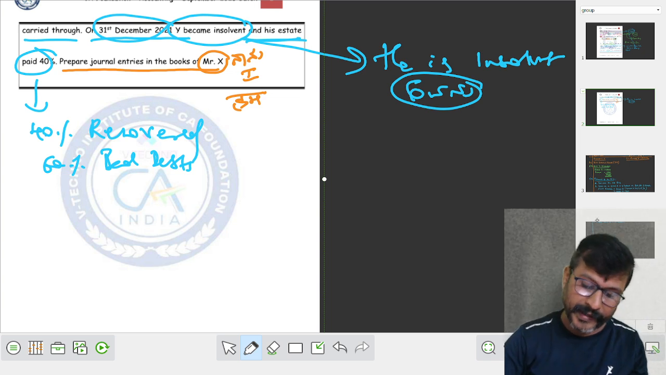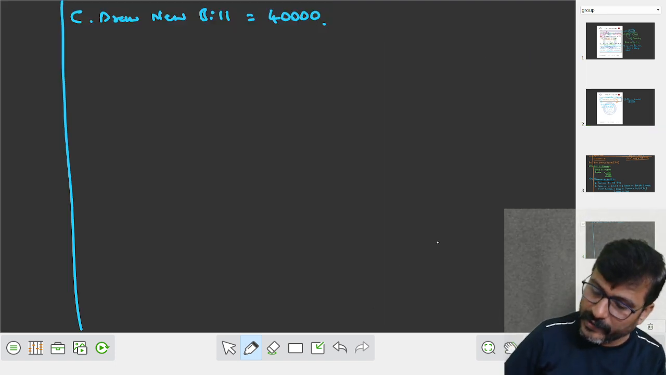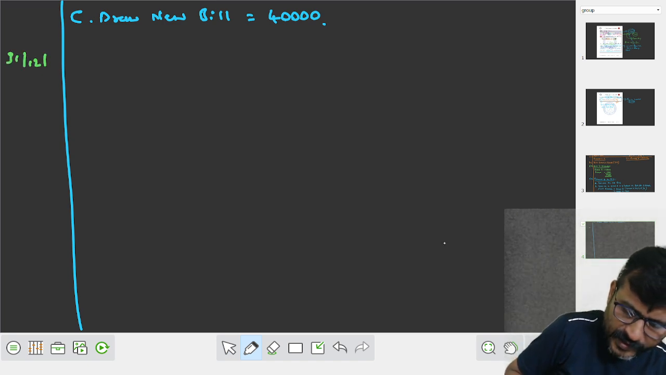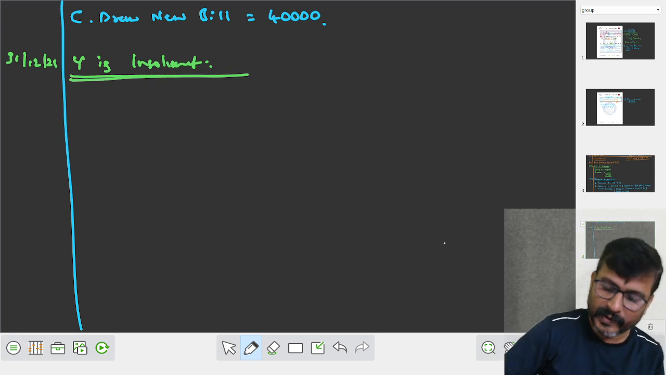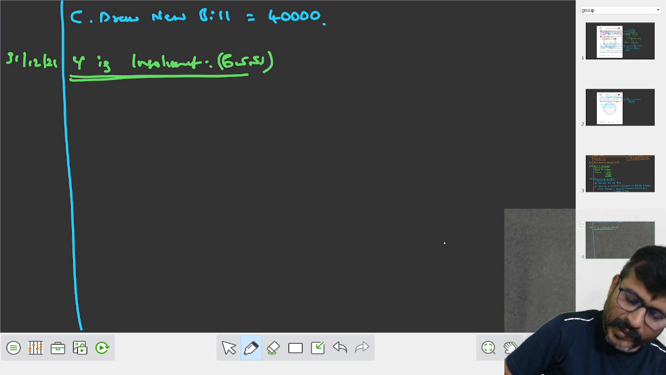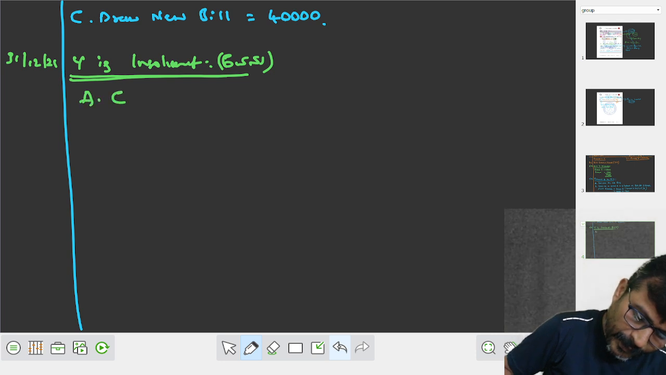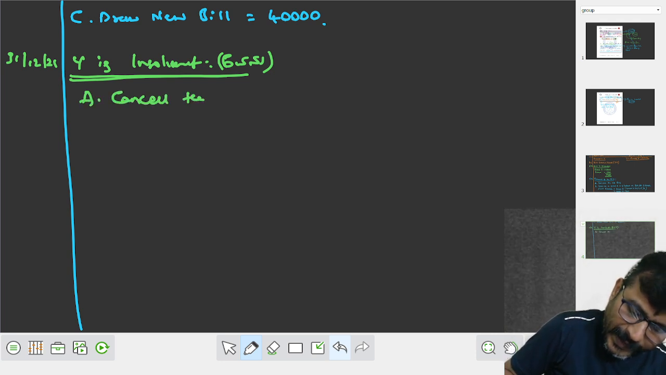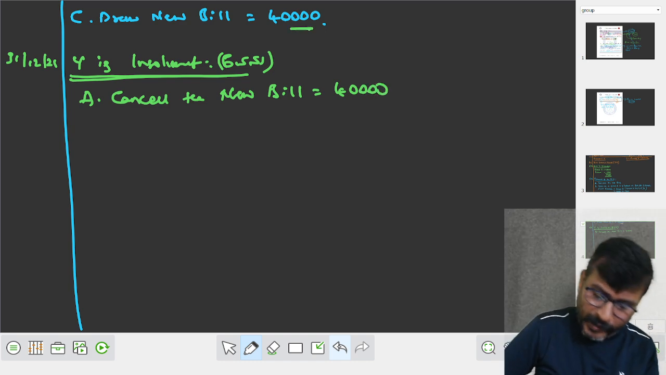Now what to do? On what date? On 31st December 21, Y is insolvent. Y means Avanu. How much is recovered? When Y is insolvent, what to do? Cancel the new bill. The new bill is for how much? 40,000. What do you do afterwards?